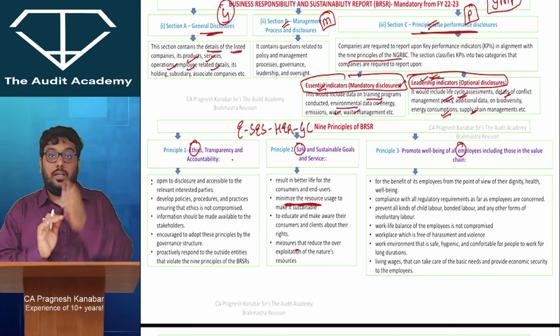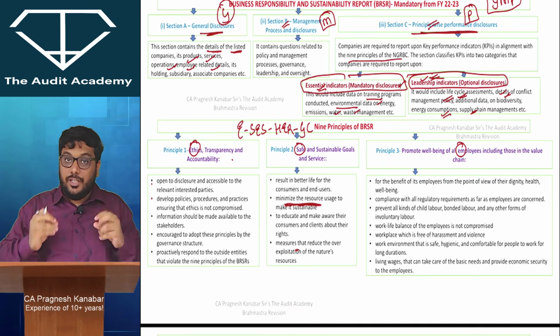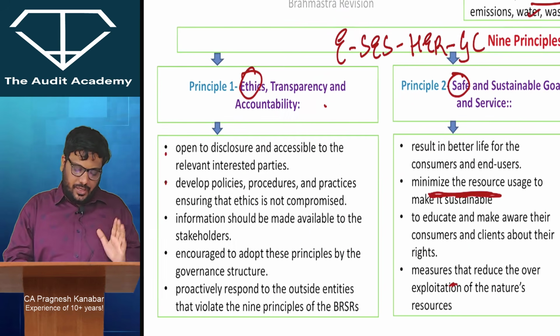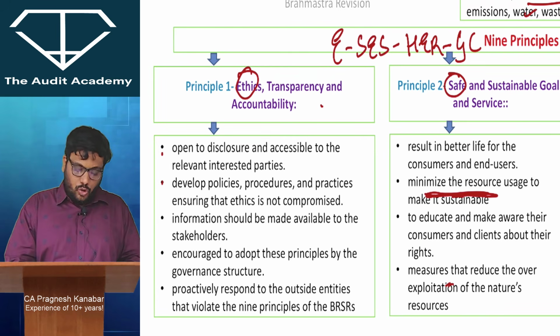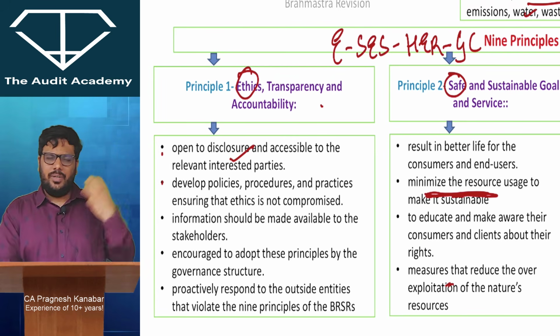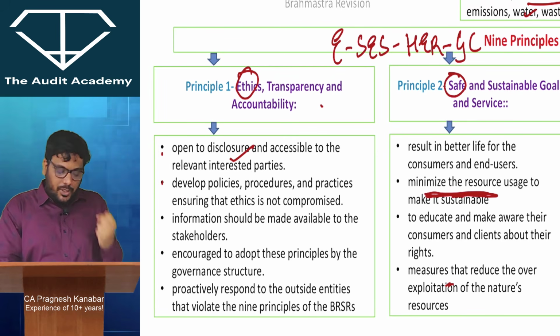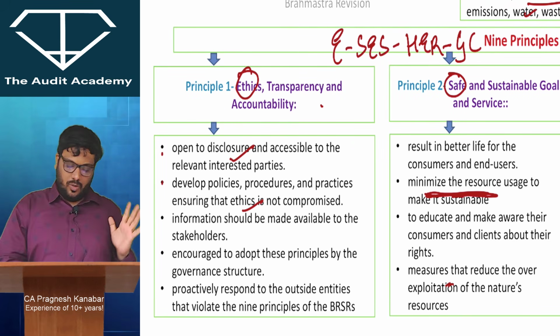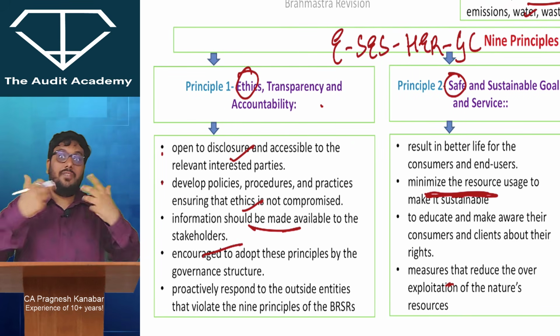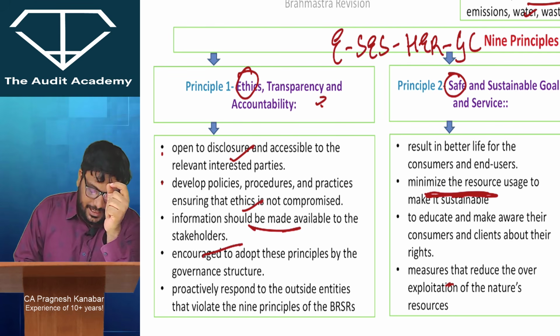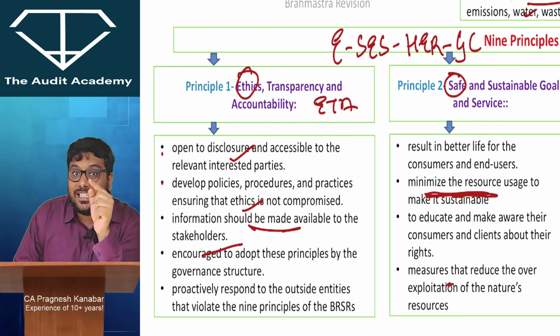Okay, now listen to me. The other principles we just need to do in this manner only. Ethics, transparency, accountability. You should be open to disclosure logically. Company should be open to disclosure. Company should develop policy and procedure that ethics are not compromised. Information should be made available to stakeholders because it is ethics, transparency and accountability.